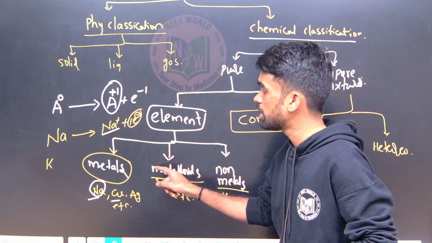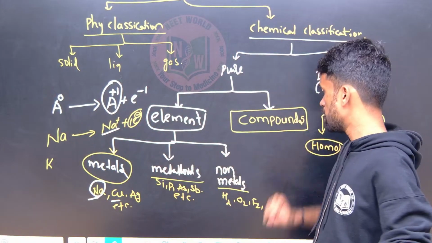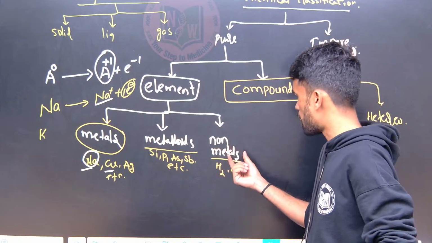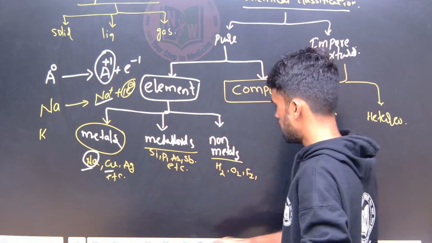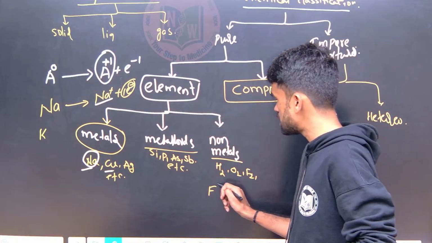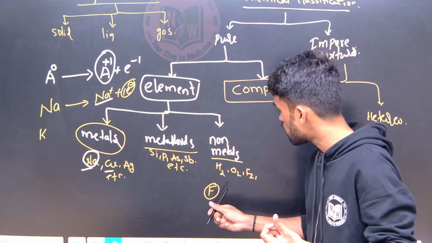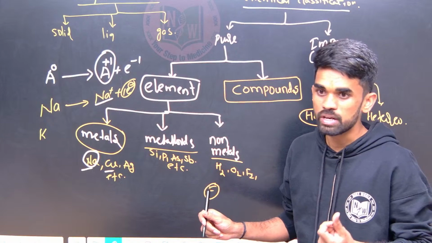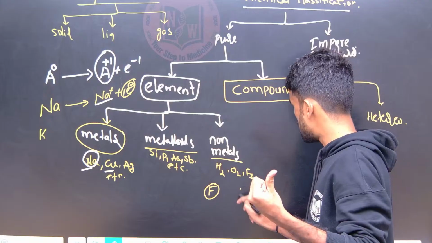Okay, then next, here we have metalloids. Metalloids have intermediate properties between metals and non-metals. Okay, so now what are the properties of non-metals then? They have a tendency to gain electrons. For example, I am taking fluorine as an example here. So what is its electronic configuration? You know the basic idea of electronic configuration. What is the atomic number of fluorine? 9. Okay, so 9. The 10th element is what? Neon.